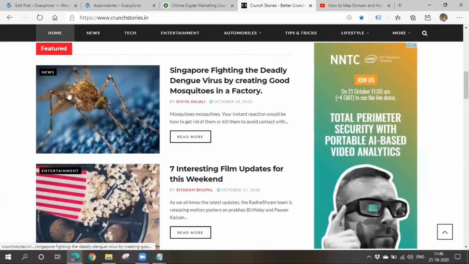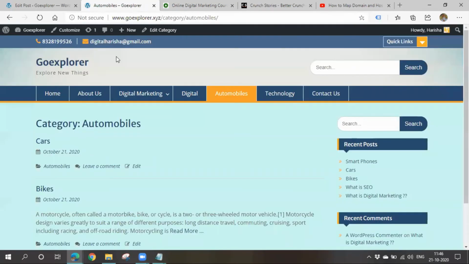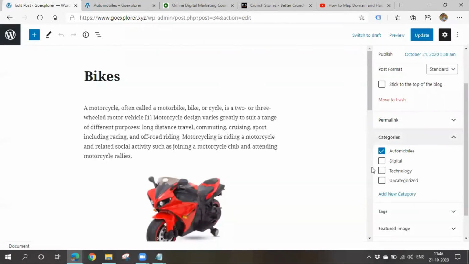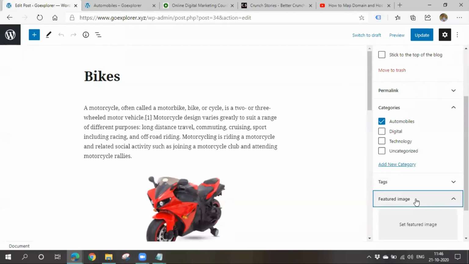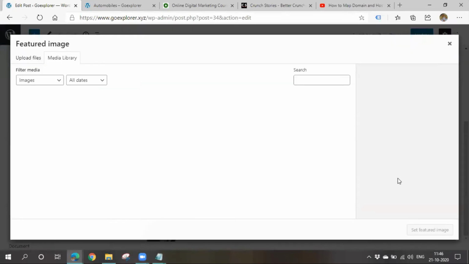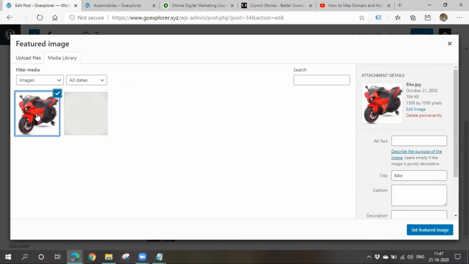So if you want any featured image to get displayed here, if you see, there are some images getting displayed beside the post, right? If you want to display such kind of images, you can also do that. Go for featured image. So now we can add an image here. So I upload the same image.